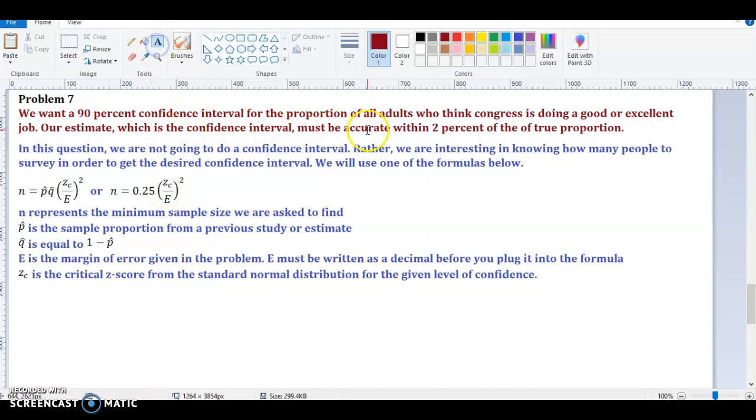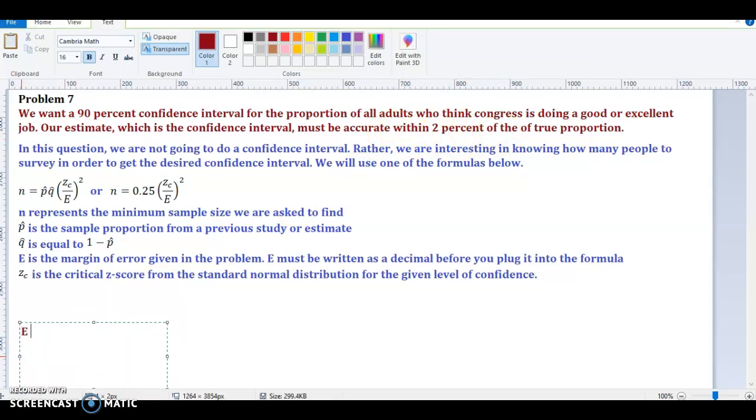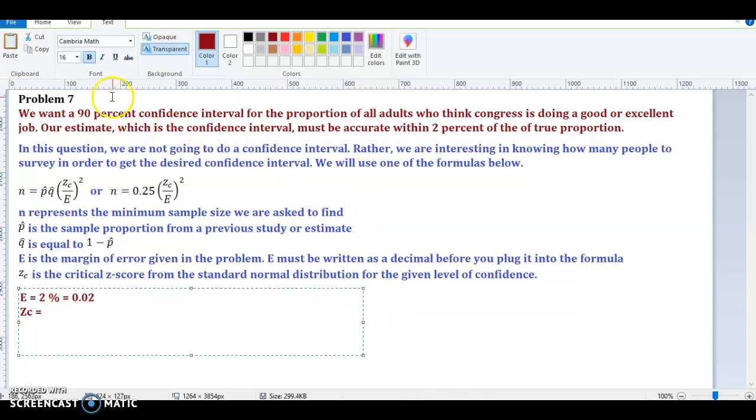This piece of the problem represents the margin of error, within 2%. So the margin of error is equal to 2%, which as a decimal is 0.02. Hopefully you know how to convert a percentage to a decimal. If not, you can look that up. It's quite simple. Then we need the critical value z sub c, which we're going to get from StatCrunch, for a 90% confidence interval.